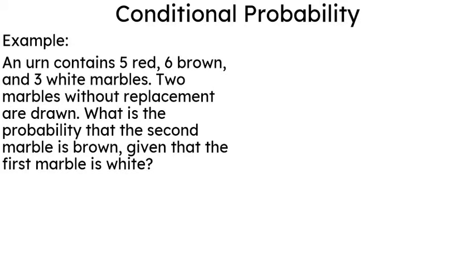Let's have another example of conditional probability. An urn contains 5 red, 6 brown, and 3 white marbles. Two marbles are drawn without replacement, meaning the marbles are not returned. What is the probability that the second marble is brown, given that the first marble is white? Pause the video and try to see if you'll be able to answer this question.